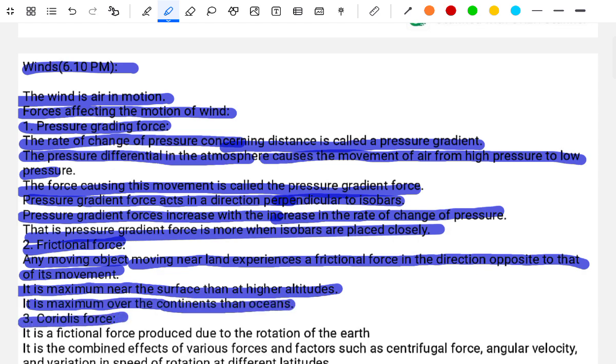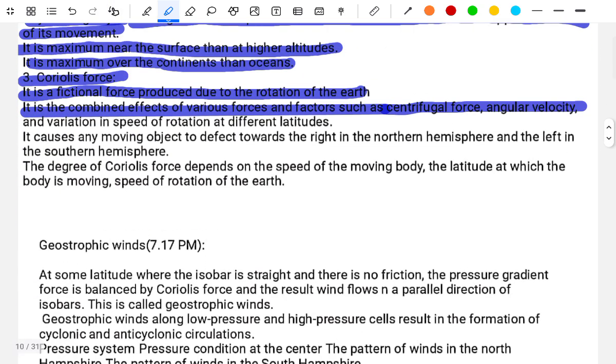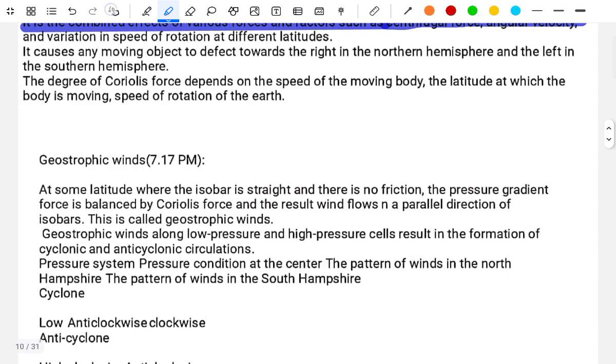Third, the Coriolis force. It is the apparent force produced due to the rotation of the earth. It is the combined effect of the variation of factors such as centrifugal force and angular velocity, and the variation of the speed of rotation at different latitudes.